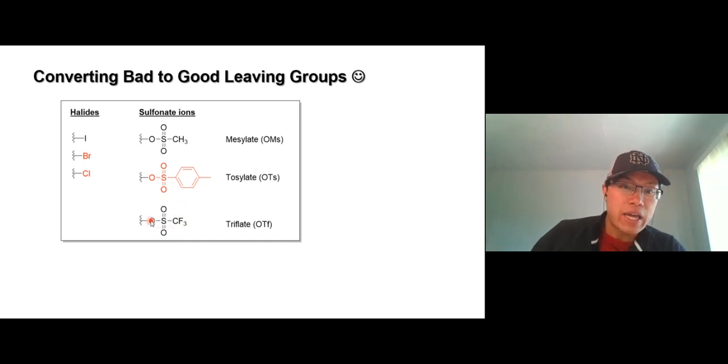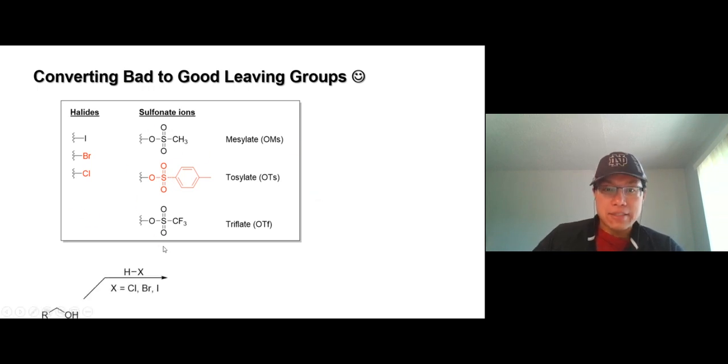When this group leaves, you get a negative charge on oxygen. If you still remember, fluorine is highly electronegative, and this group has three of them, which help stabilize the negative charge through the inductive effect. So this is even the best leaving group compared to the other two. But all are good. The whole thing in the box here is a good leaving group.